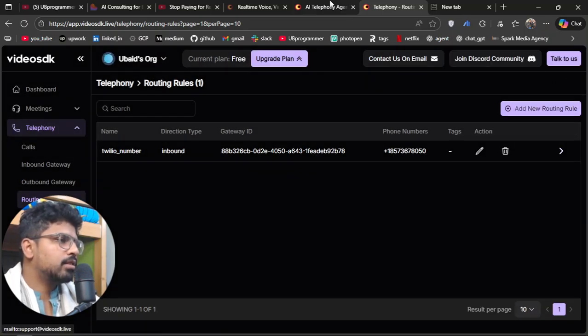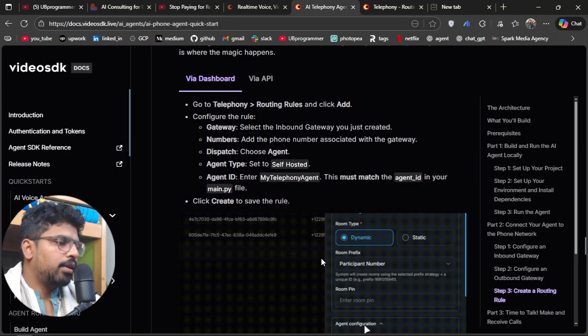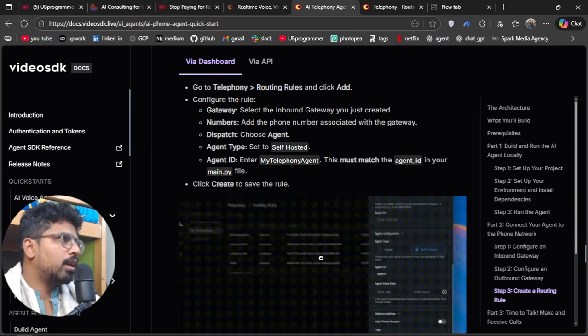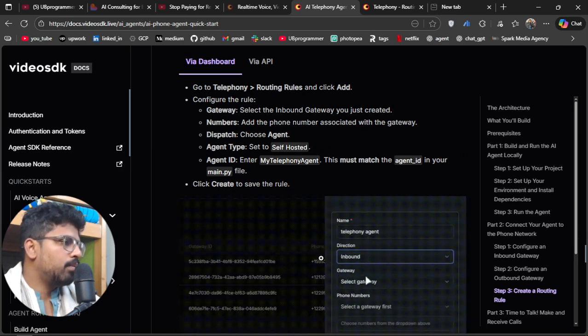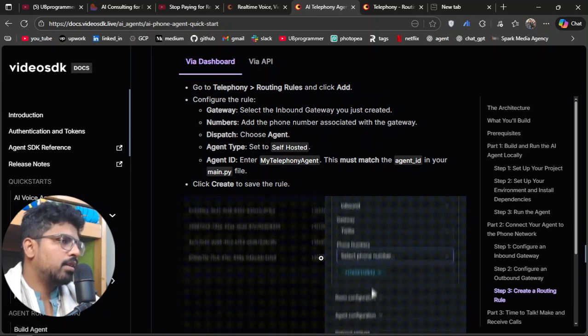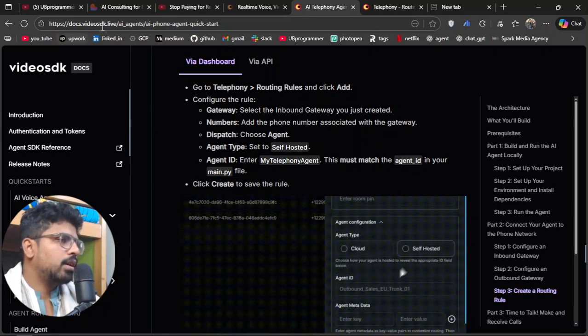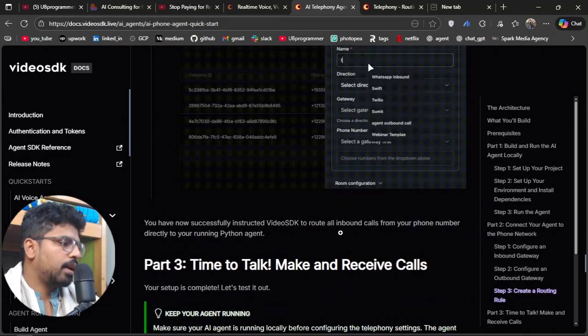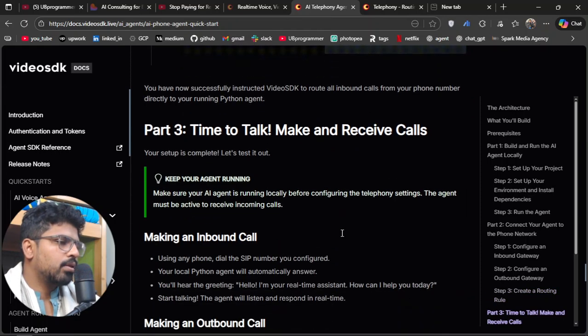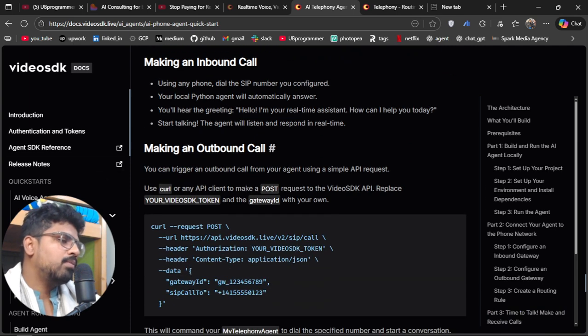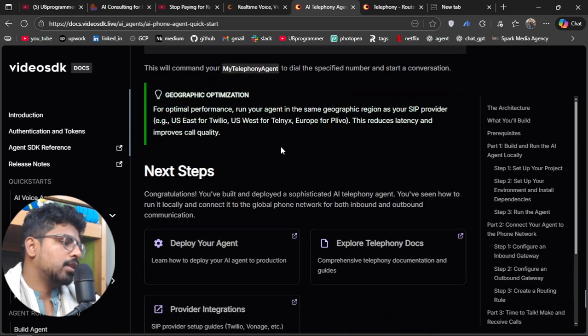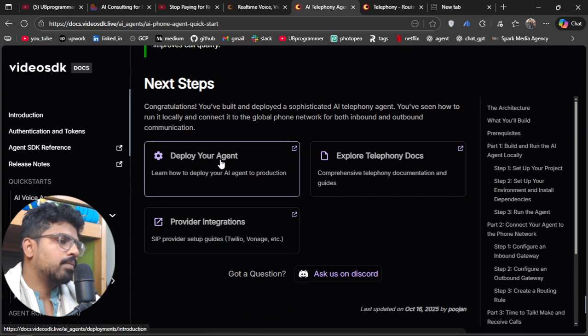There are other settings such as webhook and all of that, but I will leave it up to you to explore. But pretty much whatever you are doing with Retell or Vapi or LiveKit or Pipecat, you will be able to do it in Video SDK with much less effort, and you can deploy it on your own server. Okay, so then you can make an outbound or inbound call just like I did, and you can talk to your agent.